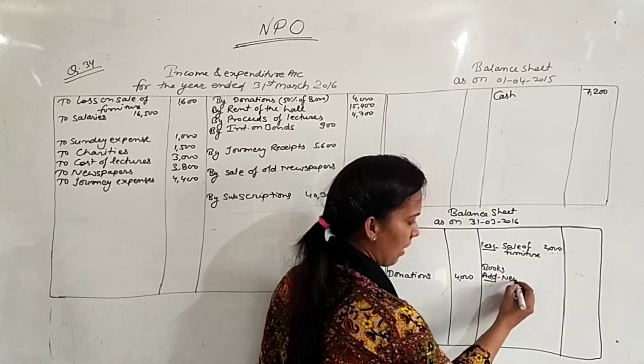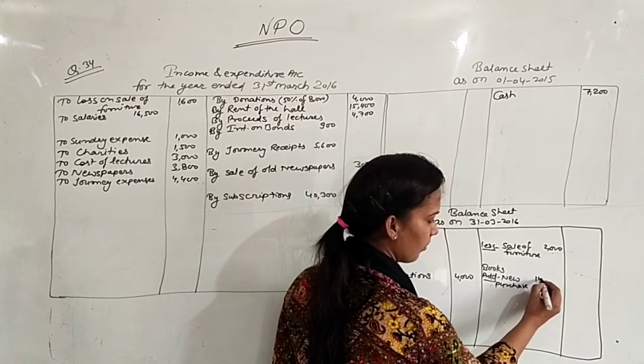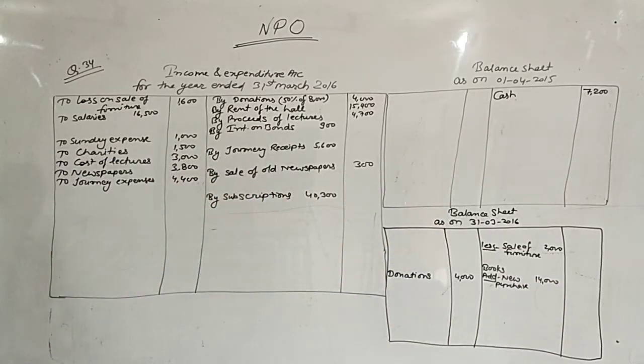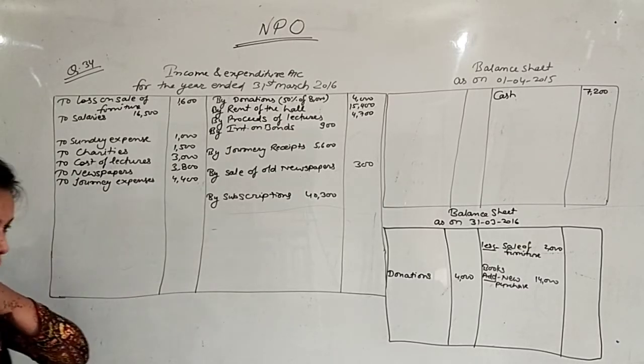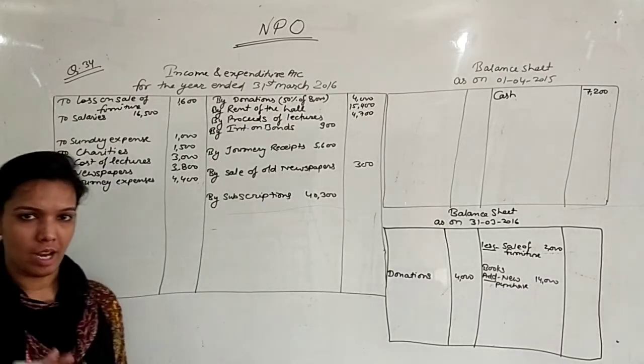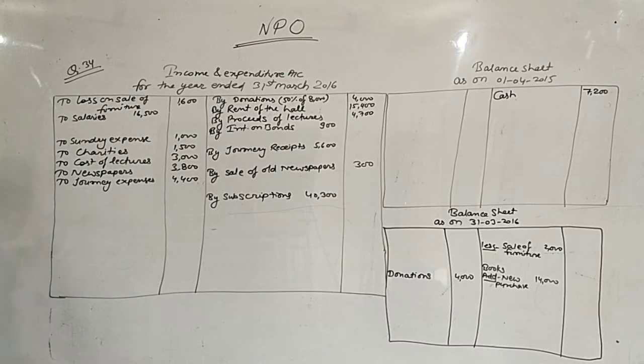Actually you had opening balance also of books 14,000. Mowing machine, what is the meaning of mowing machine? This is a new point for you. Mowing machine means this machine is used to cut grass and weeds in a field. So that is called mowing machine. It is 10,000.